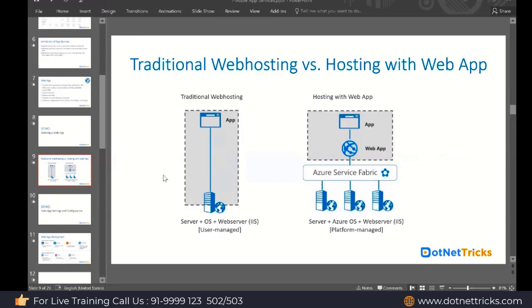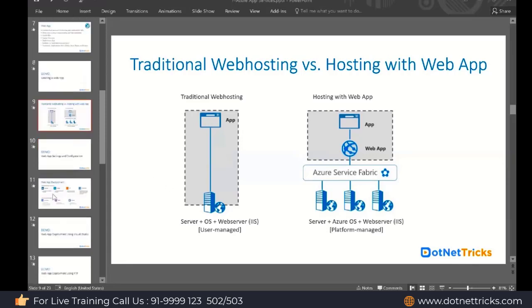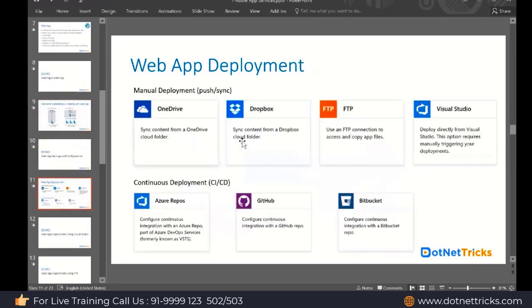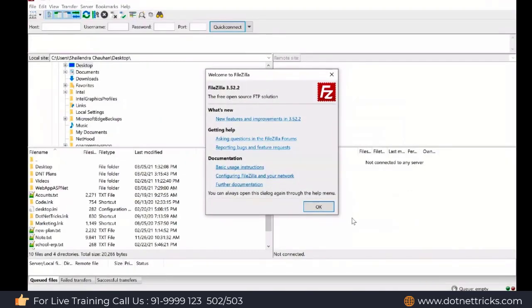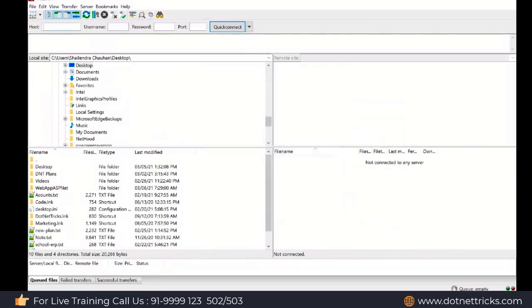For the database, as we created the database last time, that database provides us a connection string. Through that connection string, we can connect. Then we have the web app deployment options. Visual Studio I already told you about. But if we want to deploy the things manually, we can go ahead with FTP as well. For FTP, you can use FileZilla or any other FTP client. This is my FileZilla, which I can show you.